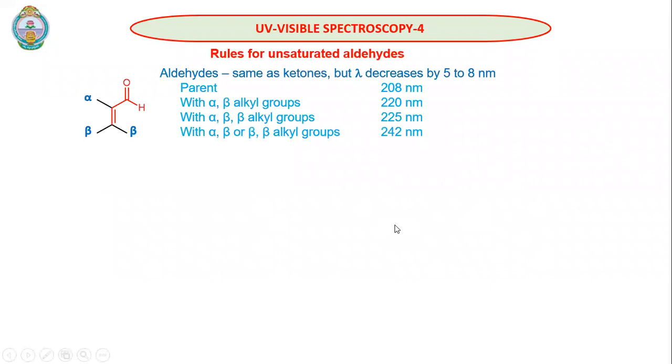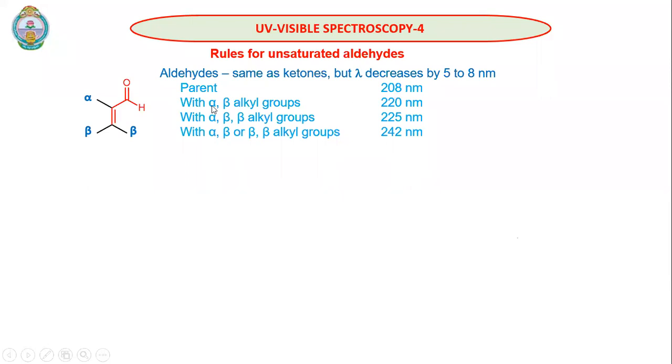Then we will look at the Woodward-Fieser rules for aldehydes. Aldehydes means we will have one hydrogen on the carbonyl carbon. Then of course this is the alpha carbon, this is the beta carbon. Now when we look at the Woodward-Fieser rules of enones where the carbonyl is an aldehyde, then the parent is 280 nanometers.